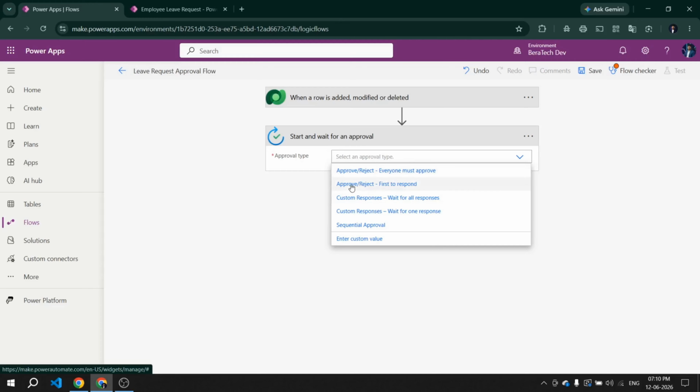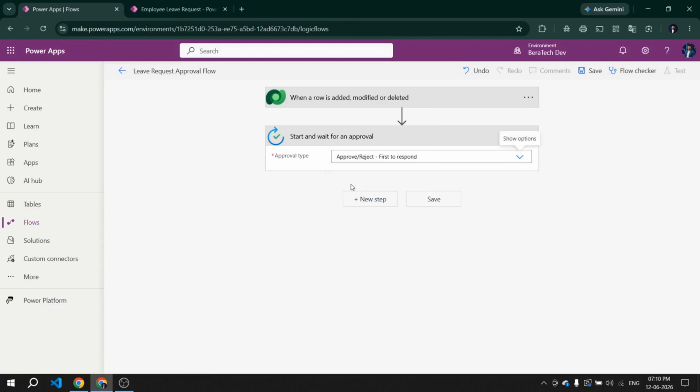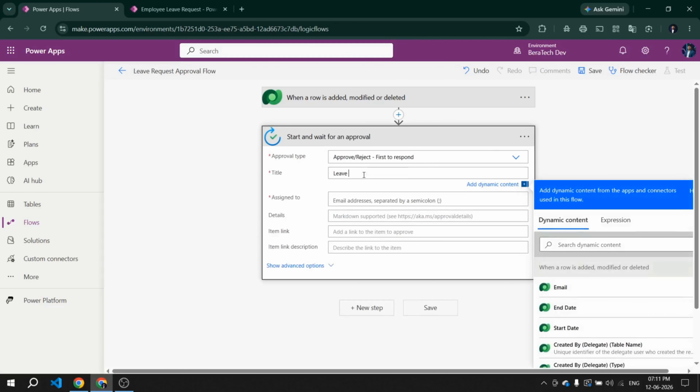Configure it like this. Approval type: approve or reject, first to respond. And title: leave request form. Employee name, use dynamic content from the Dataverse row.